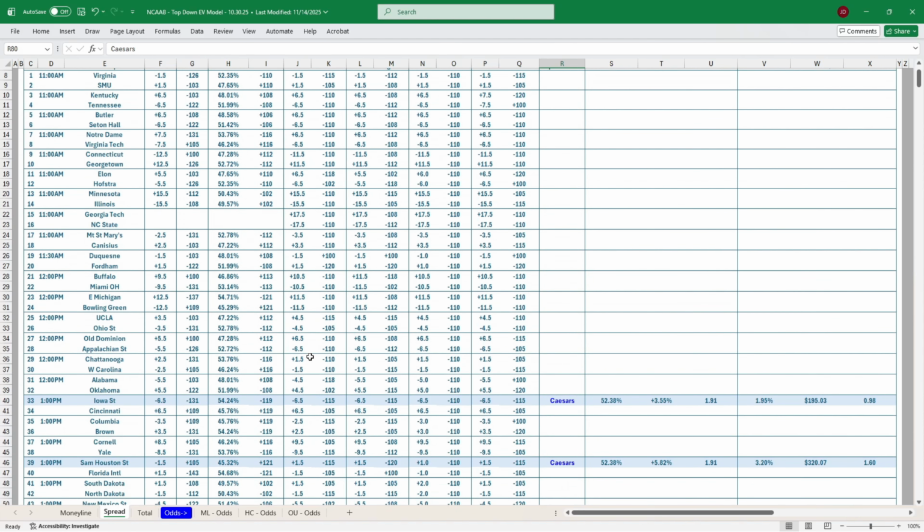You can do the same logic for totals and money line. Again, just going back to the GamedayMath platform. The free tier is what I have here. Go to the total tab and we can do the exact same thing for our totals page. Grab all the games, do a copy and paste, and we can see what value is available right now in the market. You can do this as many times as you like throughout the day. You can do it once and just get a good selection of EV plays.